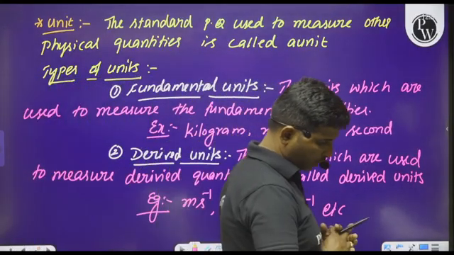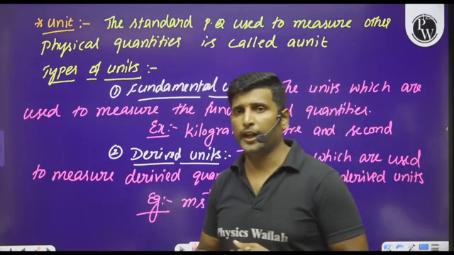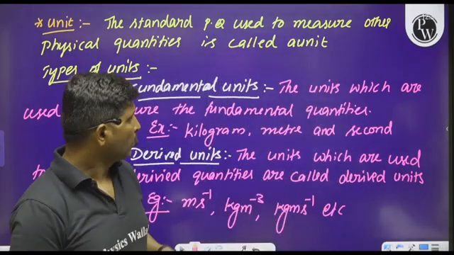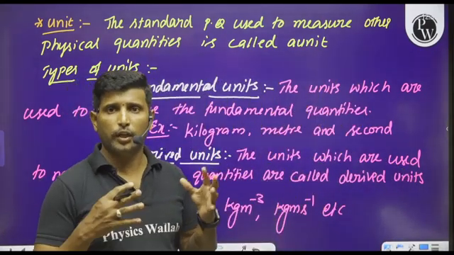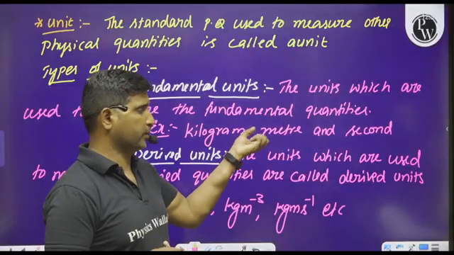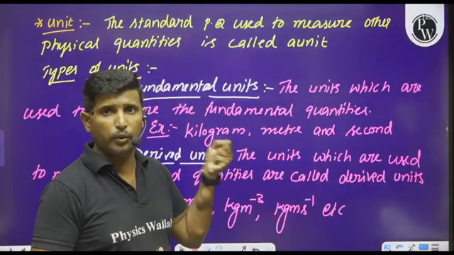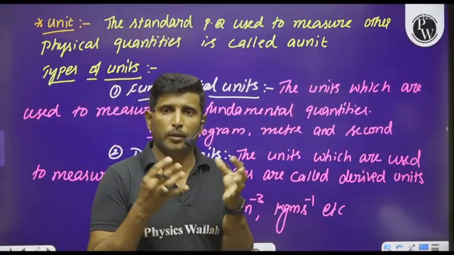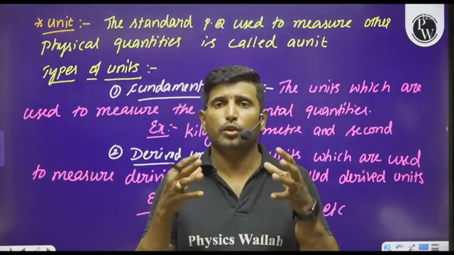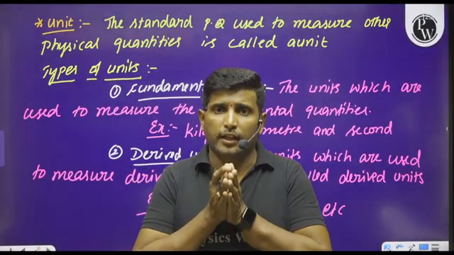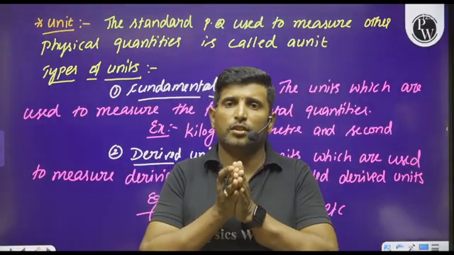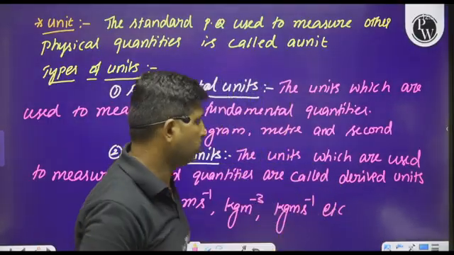Now we have to think about another point. What does that mean? Whenever we group these fundamental units together, then we will get a system, and that system is referred to as a system of units.